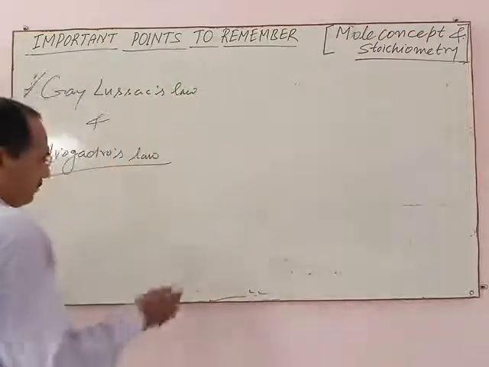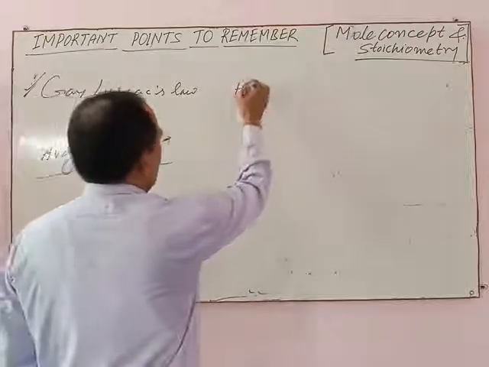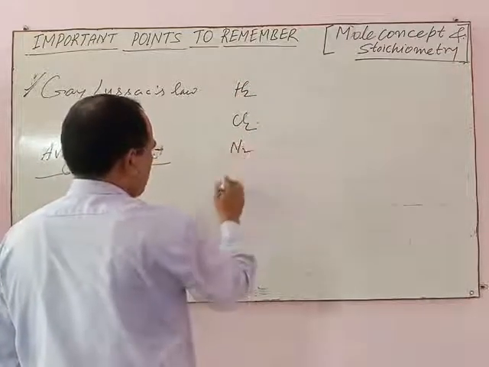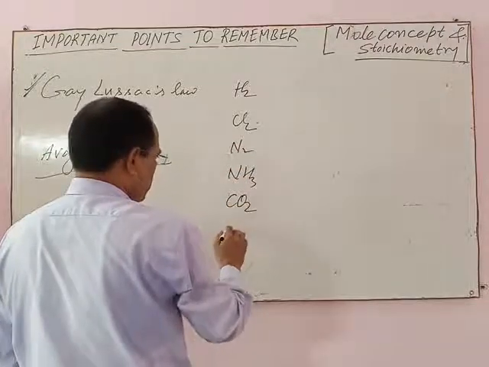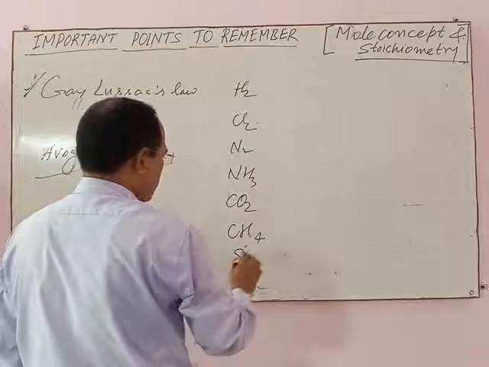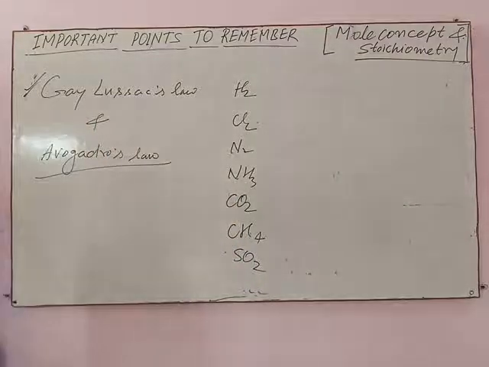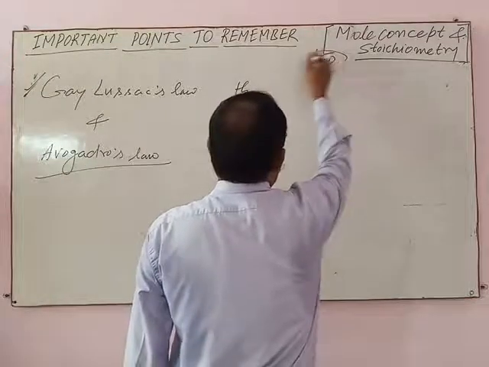For example, if we take different gaseous substances like hydrogen gas, chlorine gas, nitrogen gas, ammonia gas, carbon dioxide gas, methane gas, sulfur dioxide gas, etc. These are the gaseous substances. And the condition is STP.